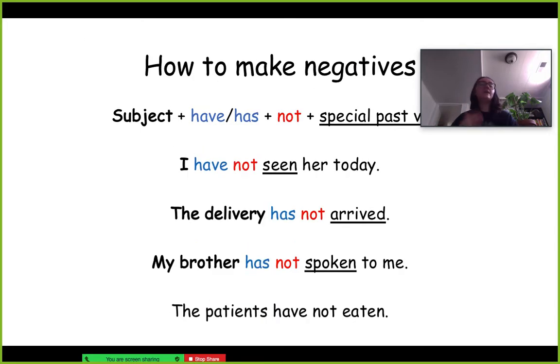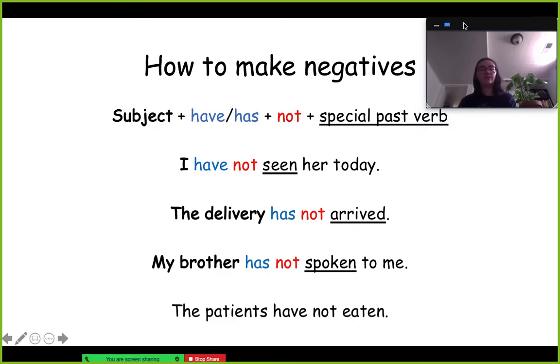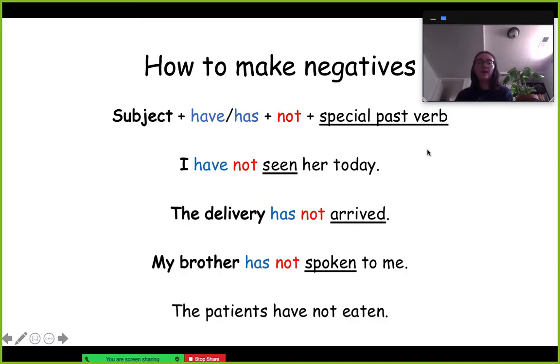So we're going to keep going over this. So it just says subject, have, has, not. This is just how you make it. And I'll just keep this at the top. But we have, I have not seen her today. So we have the subject, which is I, have, not, and then the special past verb of see, which is seen. So past tense of see is saw, and the special past verb is seen. So I have not seen her today. If somebody was like, oh, have you seen Corey today? You could say, oh, I have not seen her today.